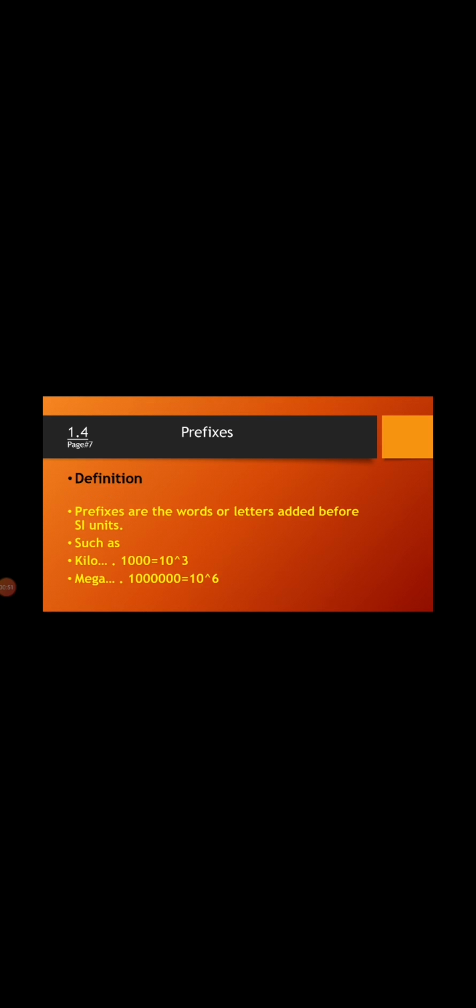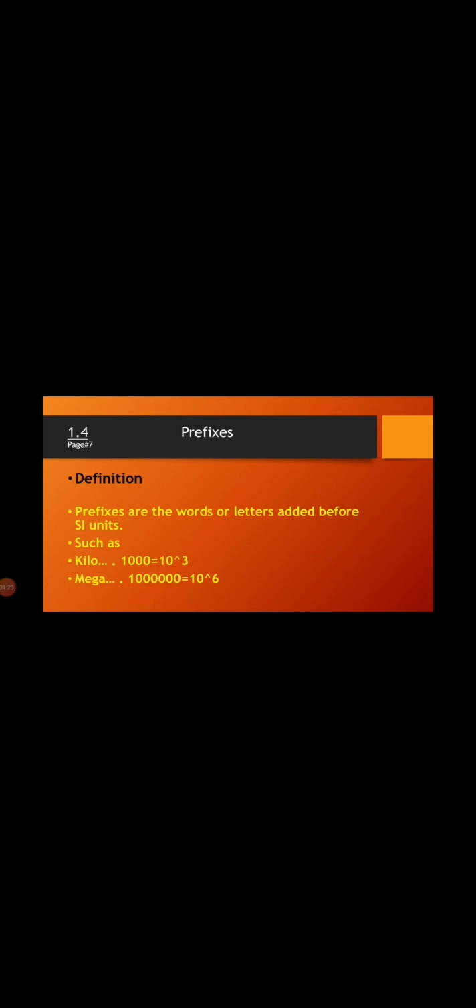Prefix. Definition. First of all, you should have an idea of its meaning. Prefixes. Pre means first, pre means before, pre means priority. So you have to fix some words or letters before an SI unit, then it is called a prefix. We will define prefixes as the words or letters added before SI units.